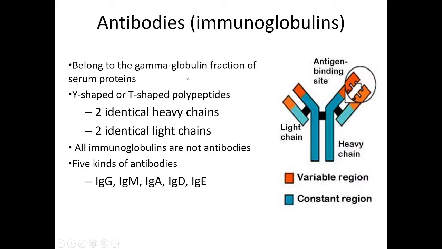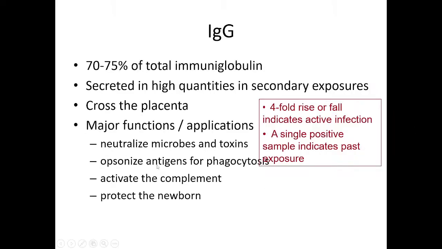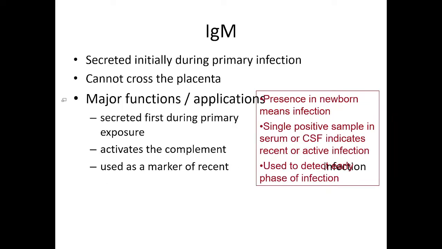ठीक है? तो इसको एक बार प्लीज पढ़ लेना. And I am leaving this part, but this is important. अगर immunity पे आपको question आता है, then you have to mention all these. And which one of the IgG and IgM crosses the placenta? And then which is responsible for primary and secondary? IgM is primary and IgG is secondary. ठीक है? इसको ऐसे भी याद रख सकते हो.